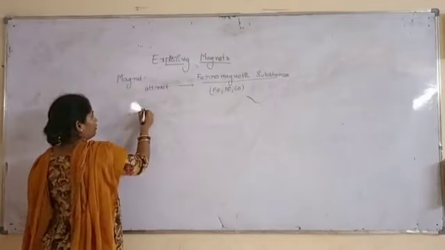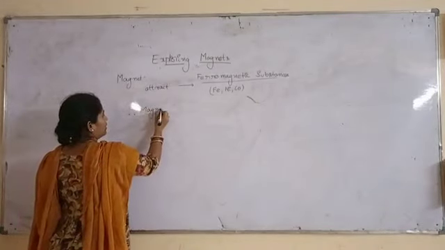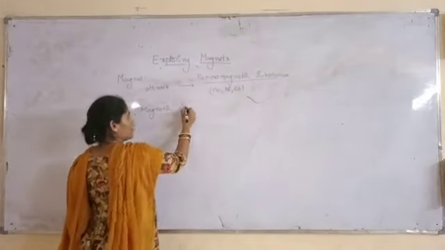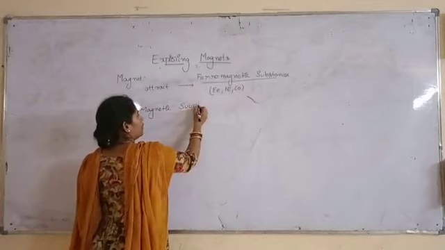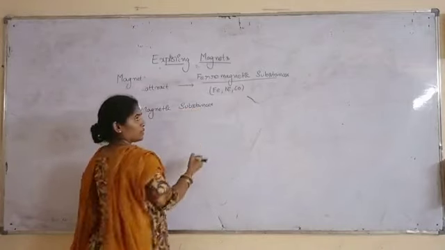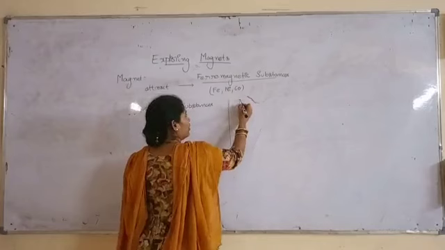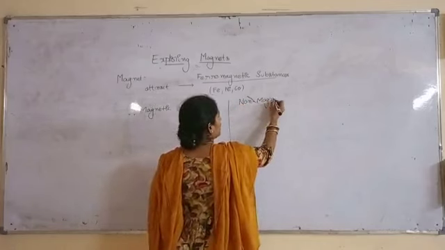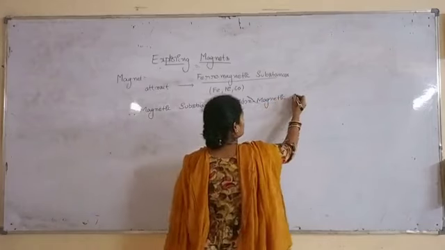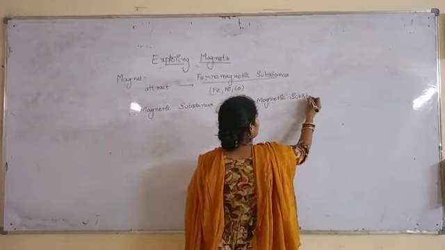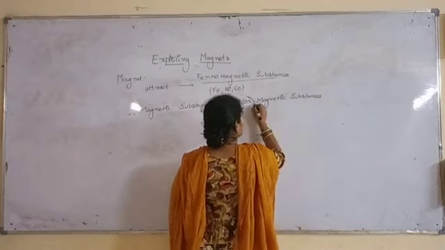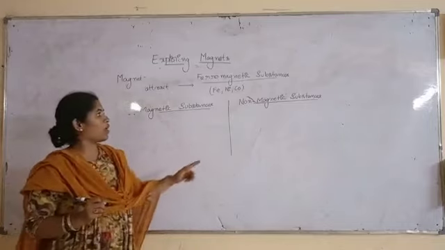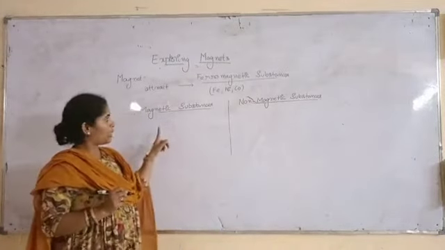We can divide substances into two types based on the magnetic property: magnetic substances and non-magnetic substances. What are magnetic substances?